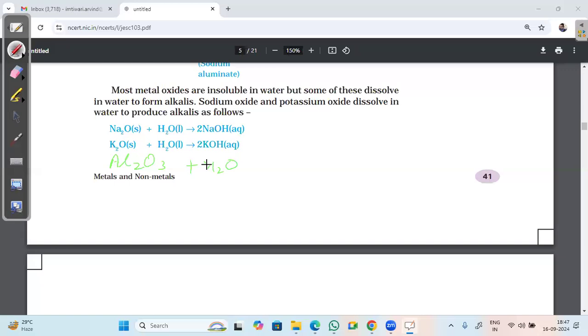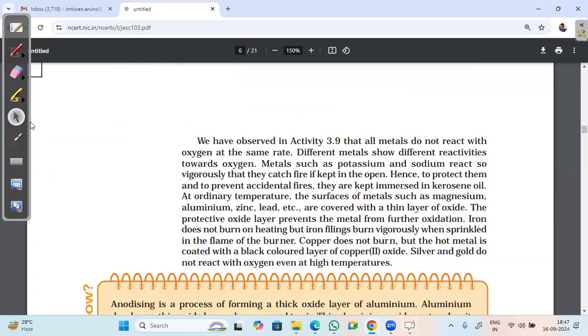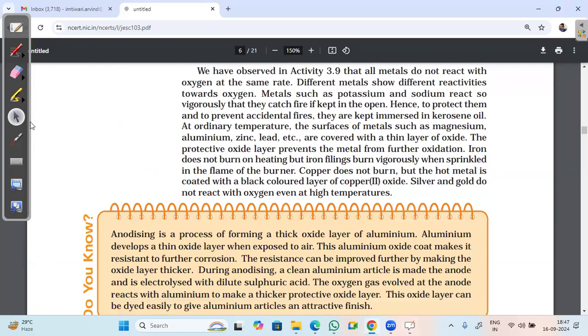Yes, sir. So today we discussed mainly about metal oxides, their nature, whether they are acidic or basic in nature, and also about their reactions.